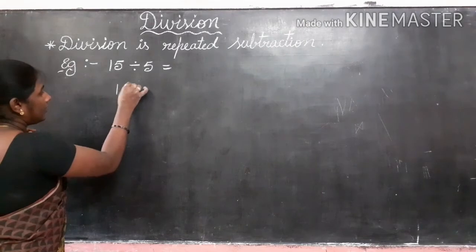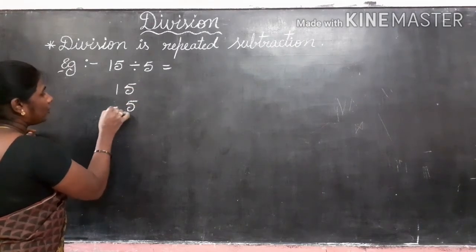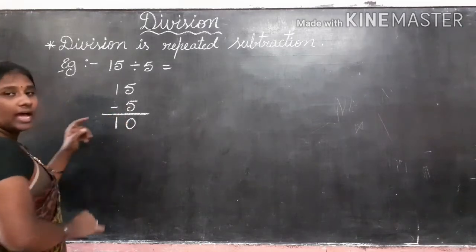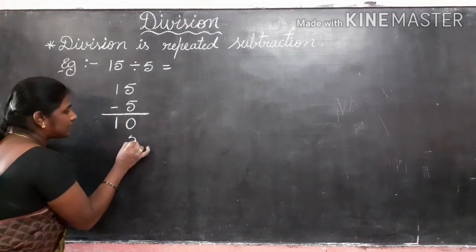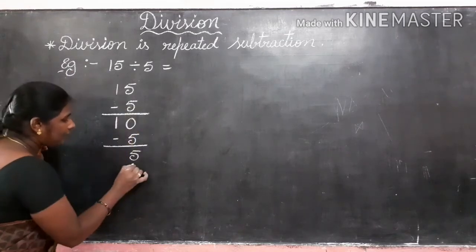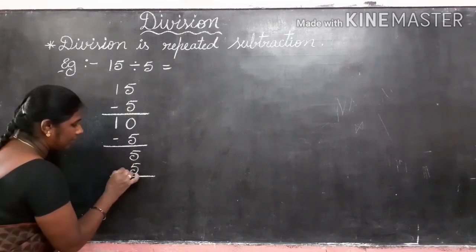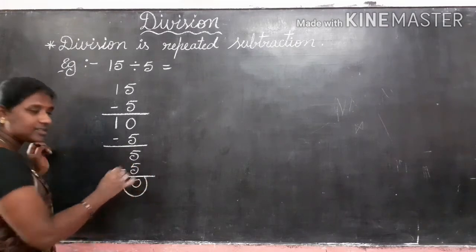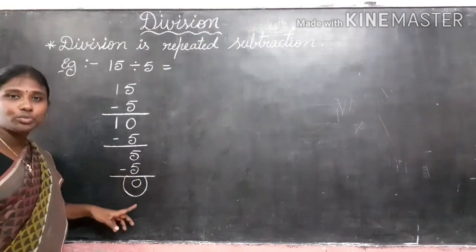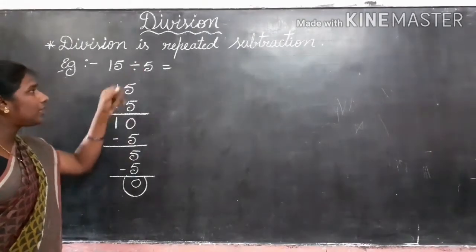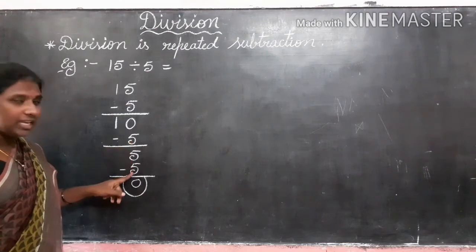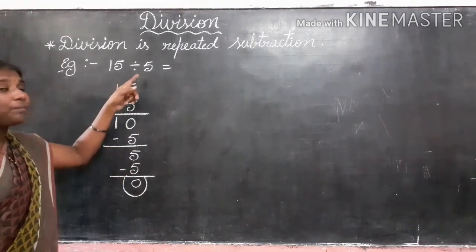15 minus 5 is 10. Again we have to subtract 5 from this number. 10 minus 5 is 5. Again we subtract 5 from this number. 5 minus 5 is 0. Yes, we get remainder 0. We have to keep subtracting until we get remainder 0. How many times did we subtract 5? 1, 2, 3. So we subtracted 5 three times.